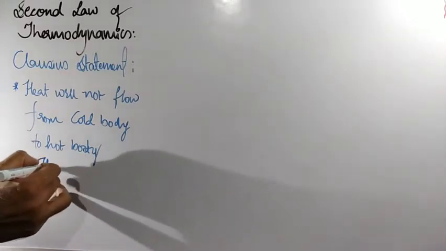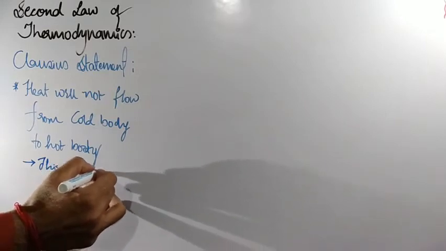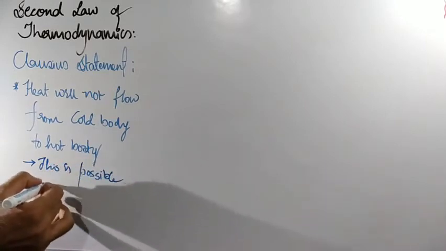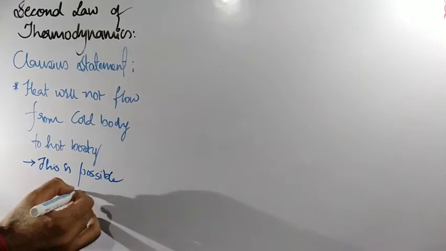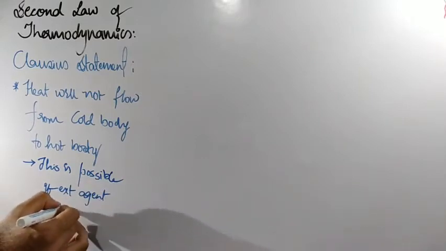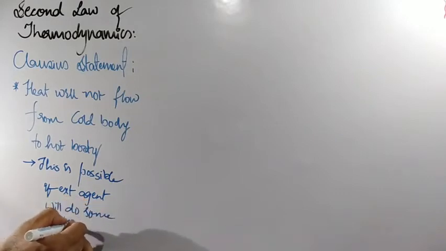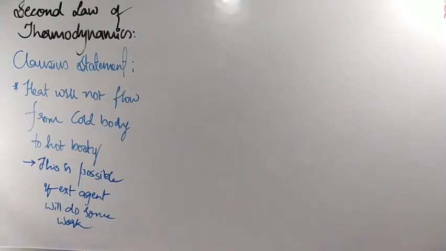So this is possible if an external agent will do some work. Clear? So heat will not flow from cold body to hot body without any work done by an external agent.